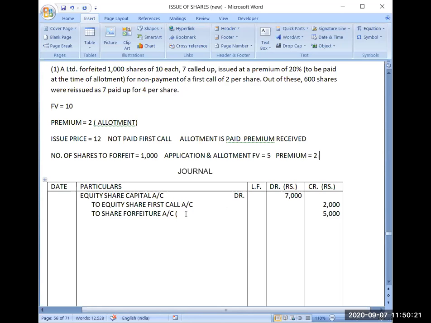So either you will be doing it 7000 minus premium 2000. If you are comfortable, then you can do it like this also. But then you have to move the other way. Okay, I am explaining it again. Focus on this point. First tell me what is application money per share. Just tell me. Can you tell me the application per share amount?